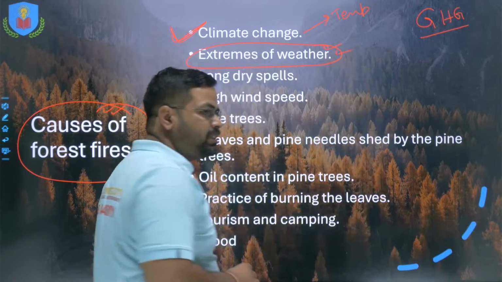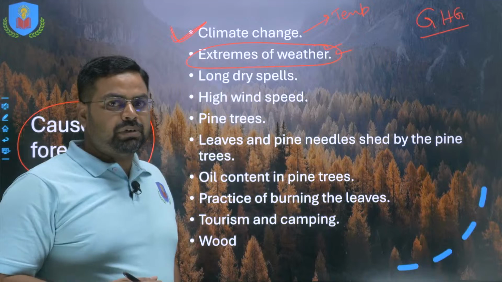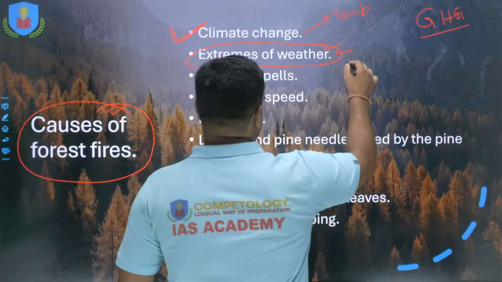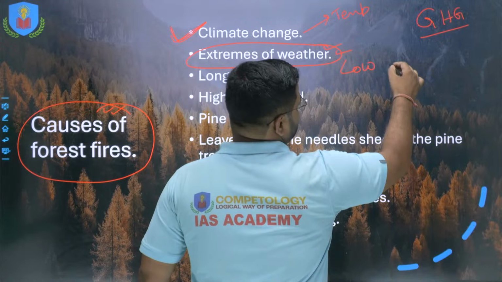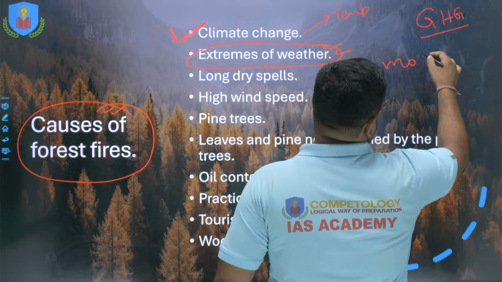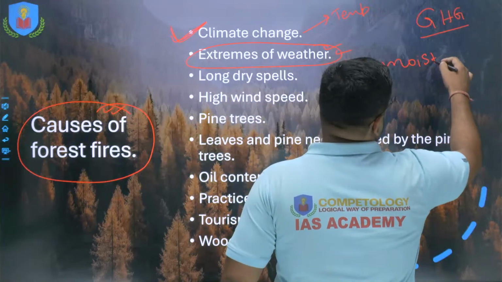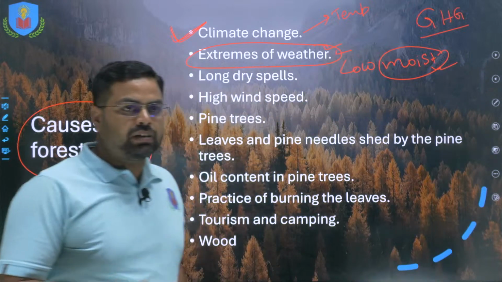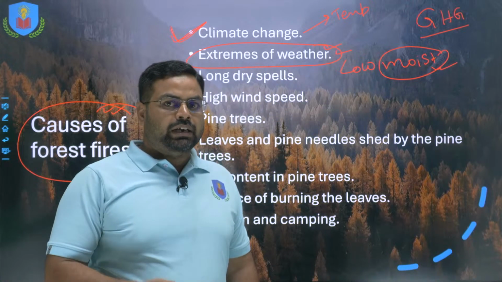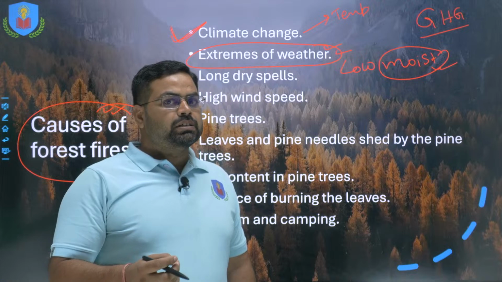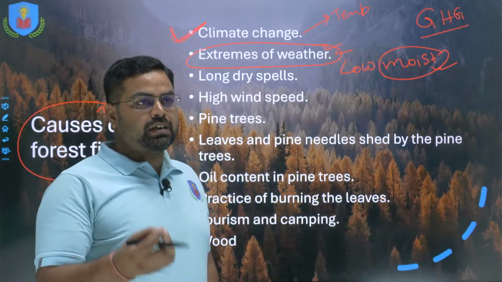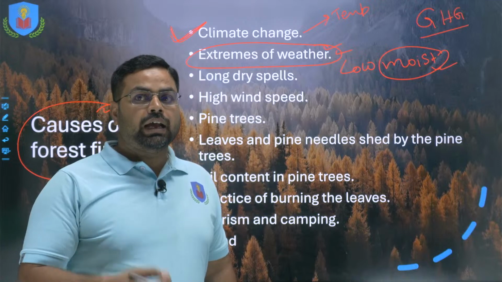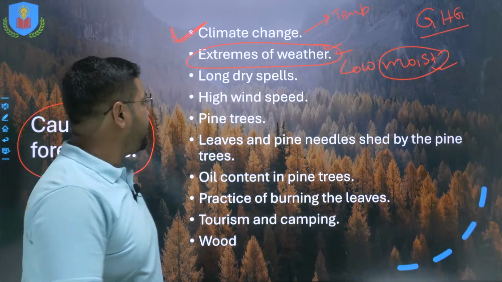Extreme weather conditions, that is extremely abnormally high temperature and low moisture in the air, because if the moisture were higher, then the forest fire would not be so devastating. And due to the low moisture, dried combustible biomass is available, which is highly inflammable, right?